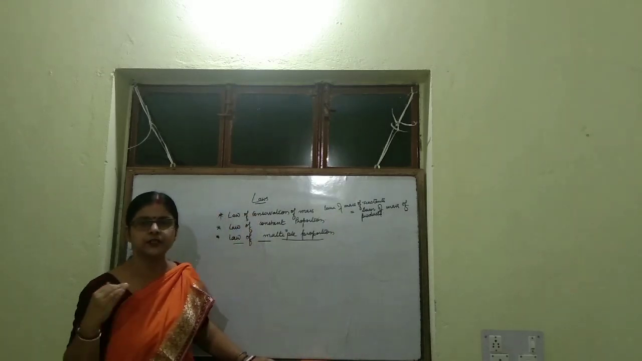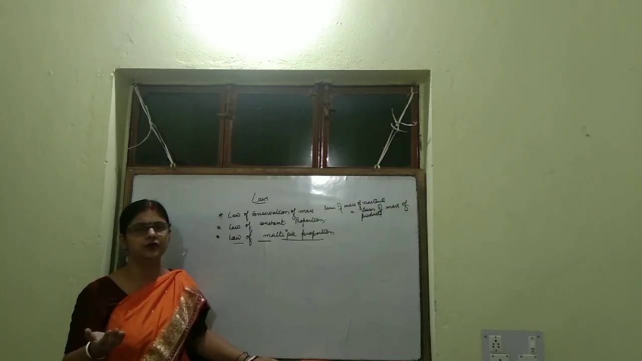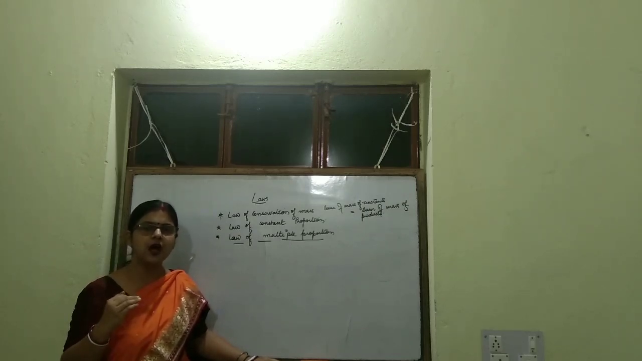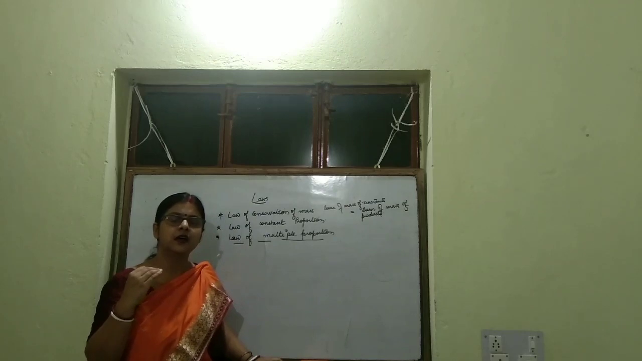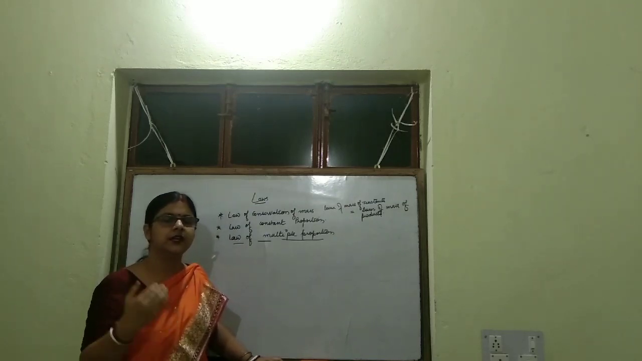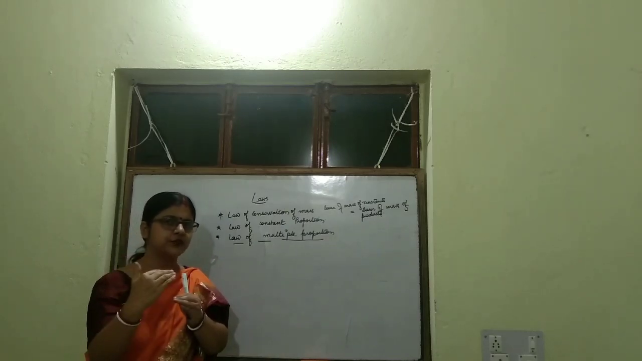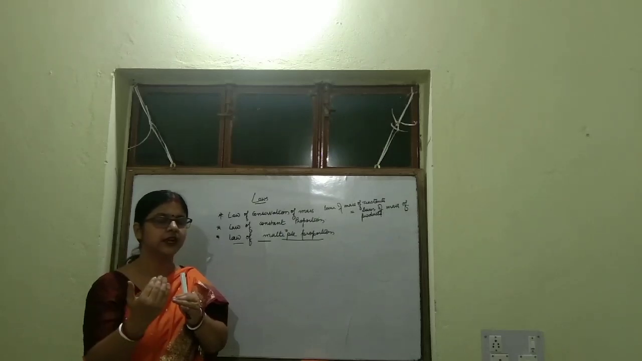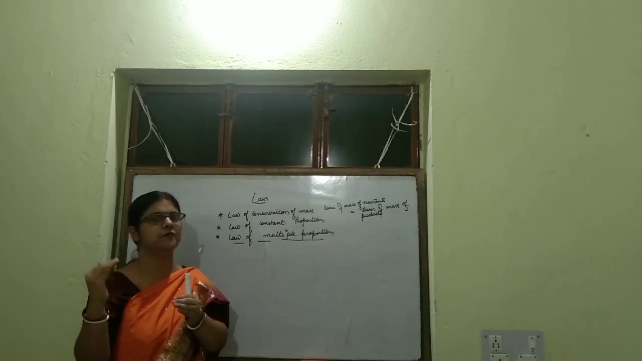The law of multiple proportion states that if 2 elements combine to form 2 or more compounds, I will explain with an example, students, then if the mass of one of the elements is kept fixed and the other element which combines with this fixed mass is calculated, it will be in simple whole number ratio by mass.